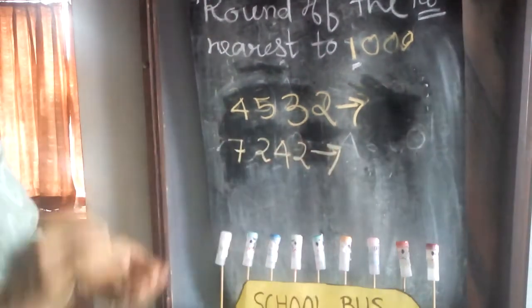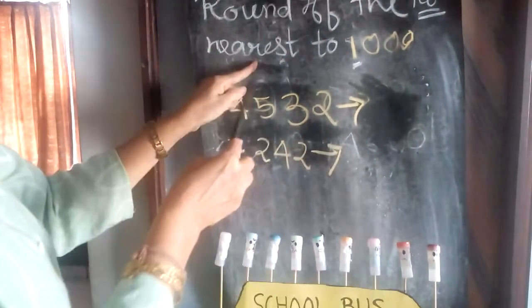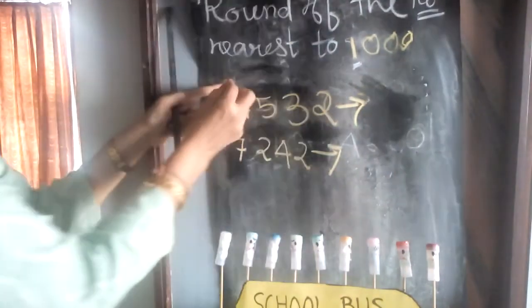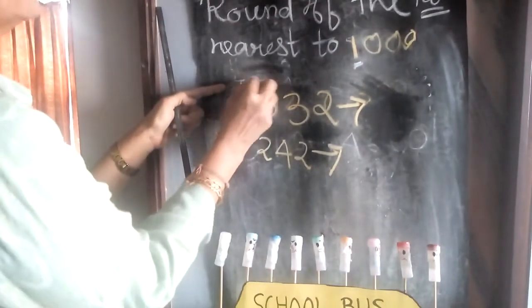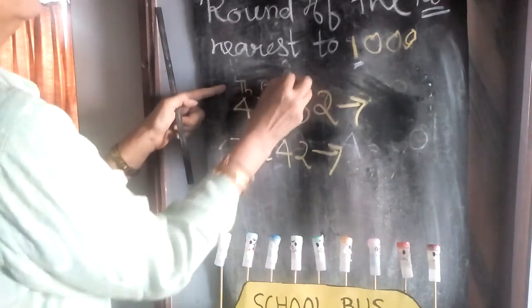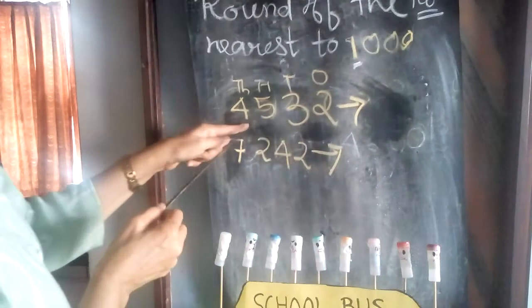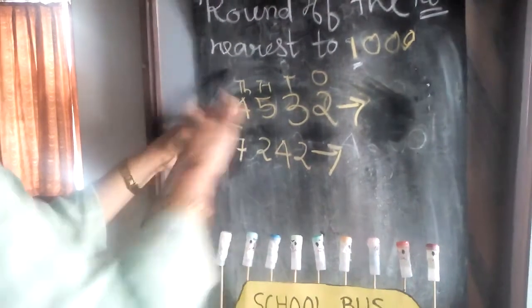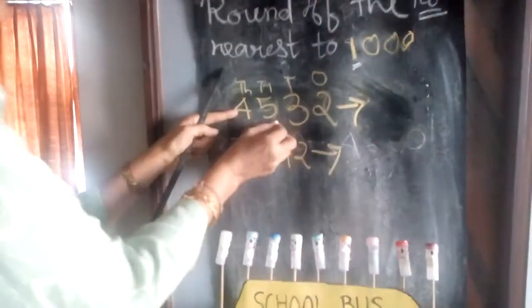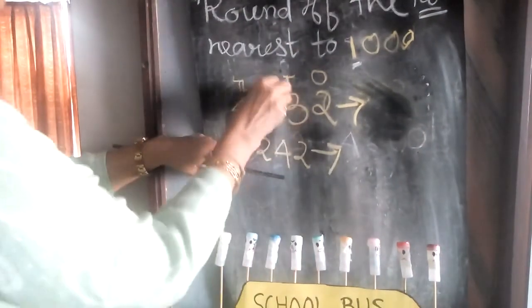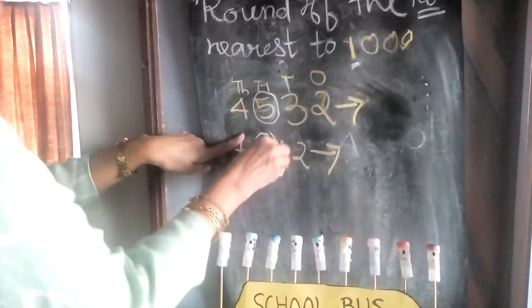Right, children? Now when we are taking rounding off to the nearest 1000, so your 1000 place is here. 1000, 100, tens, ones. So here 1000, that means we are going back to the 100 place for the changing. Circle the 100 place. Right?